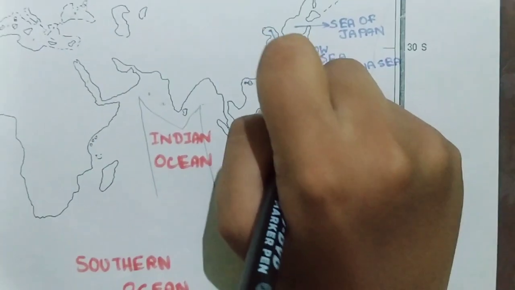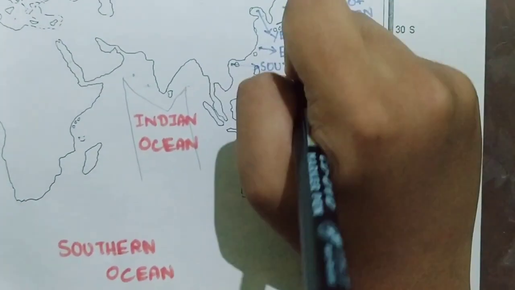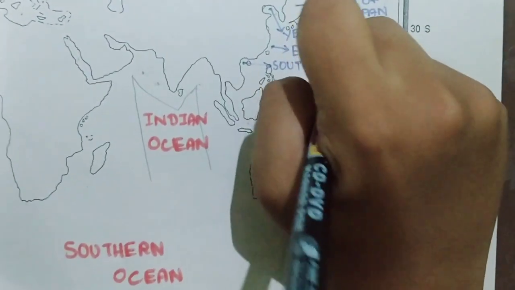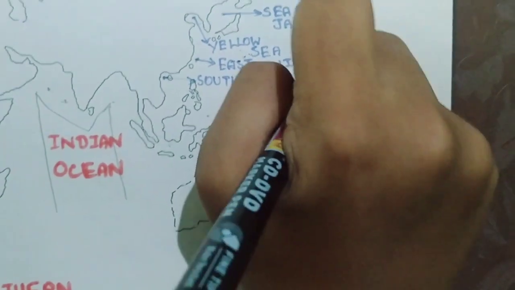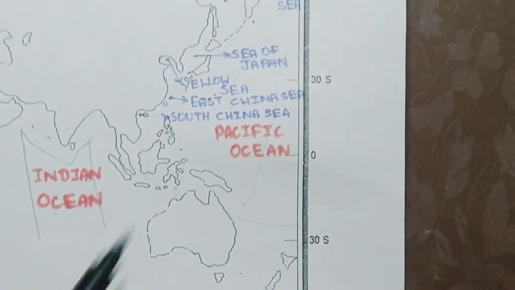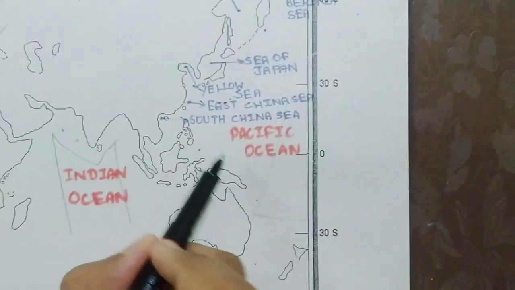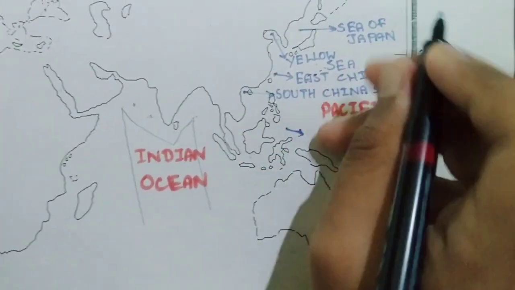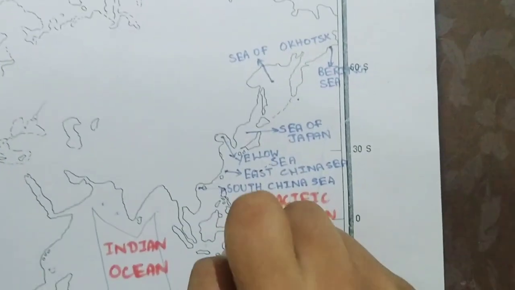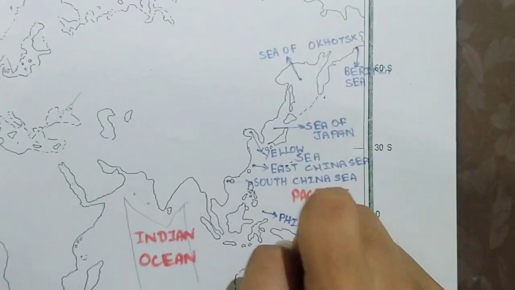It is located in the south of China, right? So we call it the South China Sea. Next, we have the Philippines here. We call this sea the Philippine Sea.